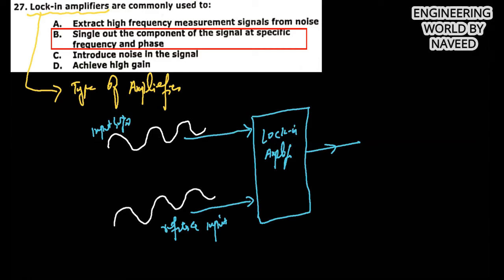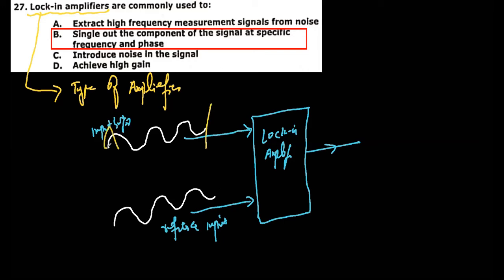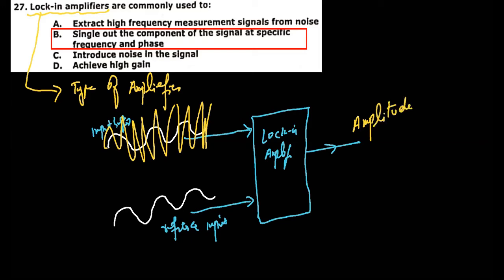And let's say the environment is noisy. So let's say that noise affects this input signal. So now we have lots of phases and lots of magnitude. So if we give this noisy signal to a lock-in amplifier, the lock-in amplifier will extract this signal with a non-carrier wave. So the output will give you constant amplitude. Instead of lots of amplitudes, it will give you constant amplitude of the original signal, plus it will give you constant phase. So that is known as a lock-in amplifier.